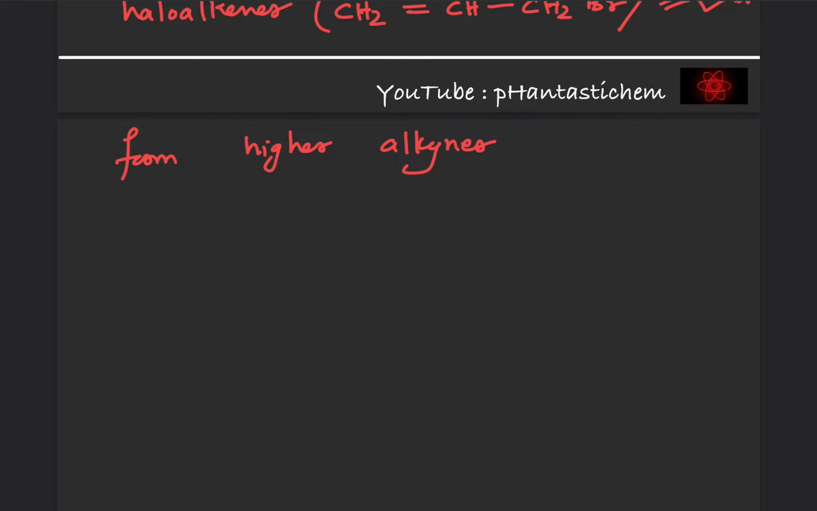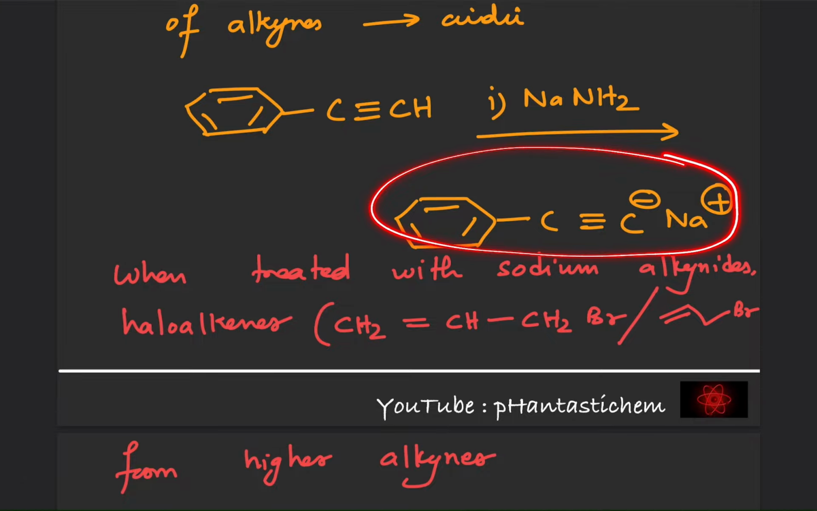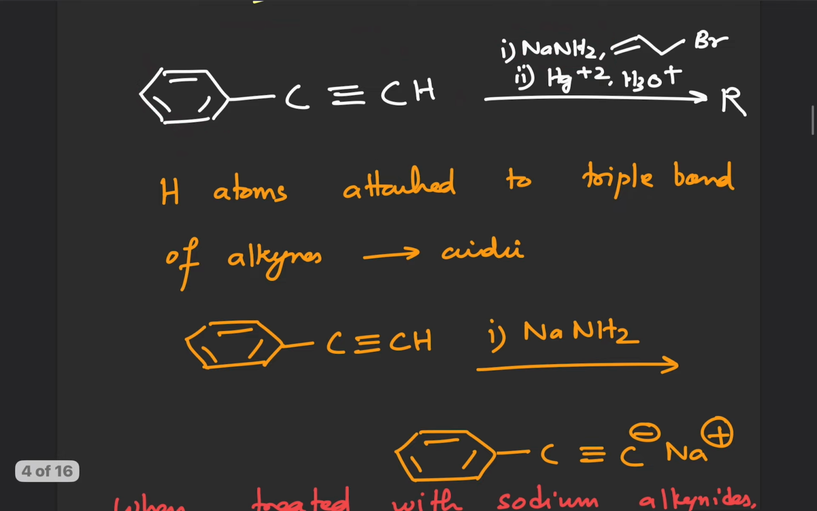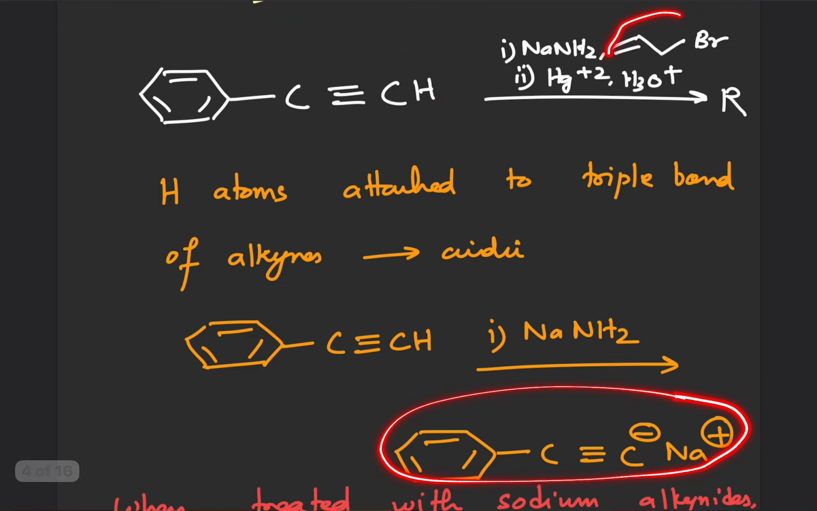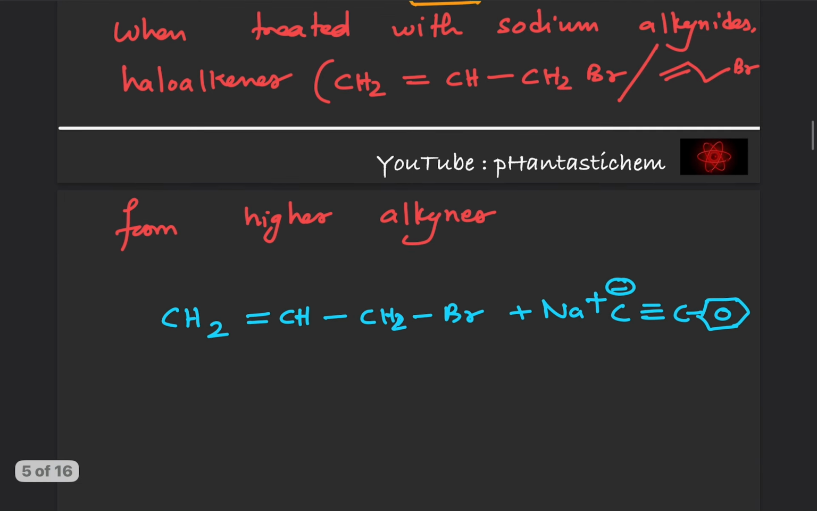So obviously we have the haloalkene, it is CH2 double bond CH, CH2 Br, and we have the alkanide, that is Na plus, that is this guy. This guy first reacted with sodamide, so we got this guy, and this will react again with this haloalkene. So this is reacting with Na plus C minus triple bond C, then benzene ring. Cool. So what is going to happen?